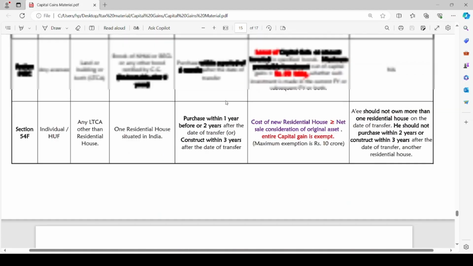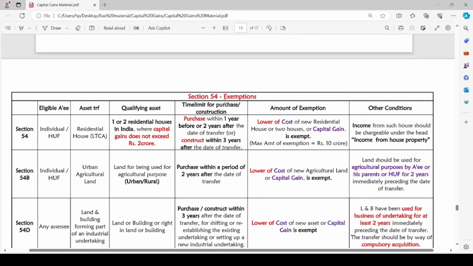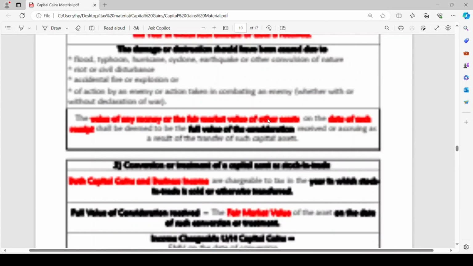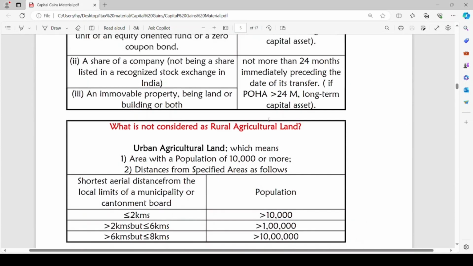This is the condition for section 54F. With this, we have completed discussing the exemptions under section 54. And regarding section 55, it also deals with cost of acquisition. We have covered such cases before. Now, we have completed discussing the whole chapter of income from capital gains. Let us discuss the further topics in the next videos, in the upcoming videos.